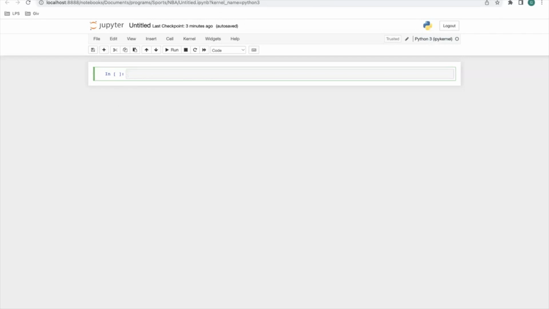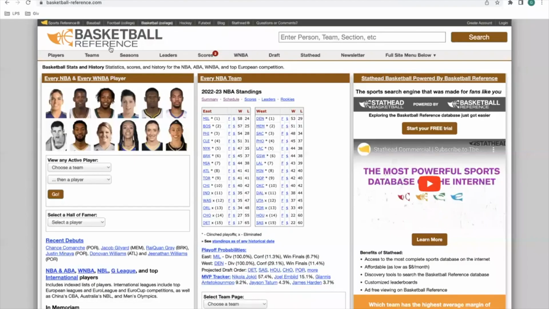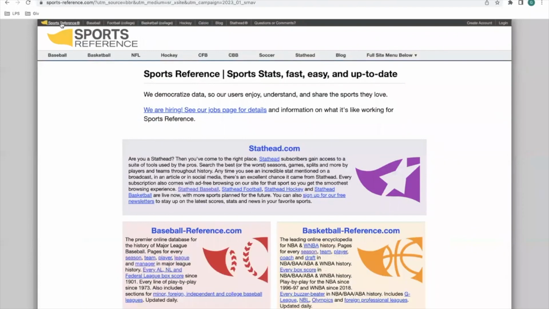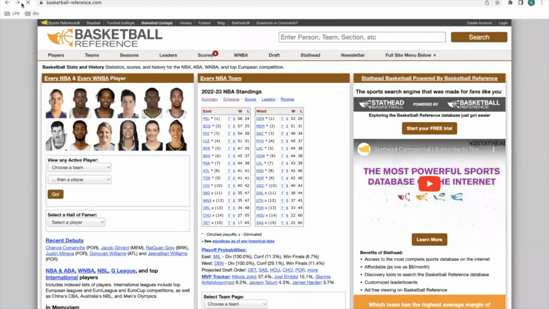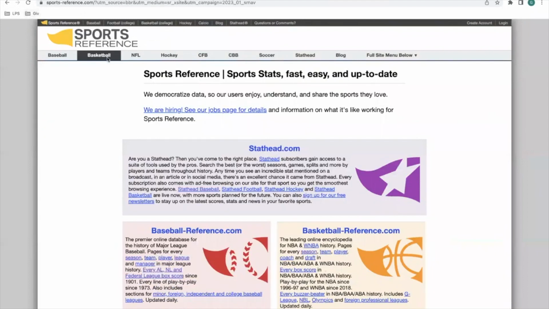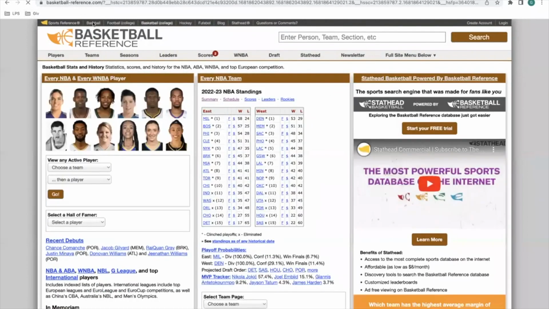Next, you're going to need access to this website. This is called Sports Reference. This is a website I put up first in the group, if I'm not mistaken. It has data from every single sporting event here. And if you click on the link for any of those sports, like basketball, it'll drop you over to Basketball Reference, and we can start pulling data.